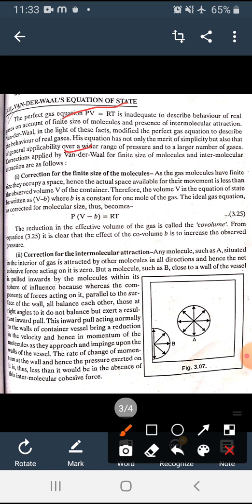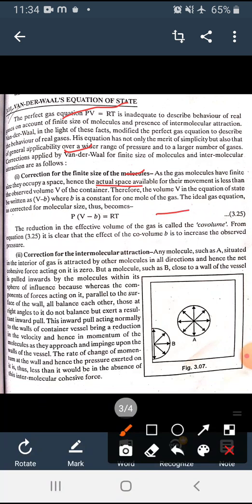Corrections applied by van der Waals for the finite size of molecules and intermolecular attractions are as follows. First, the correction for the finite size of the molecules. As the gas molecules have finite size, they occupy space, so the actual space available for their movement is less than the observed volume V of the container. Therefore, volume V in the equation of state is written as V minus b, where b is a constant for 1 mole of the gas.